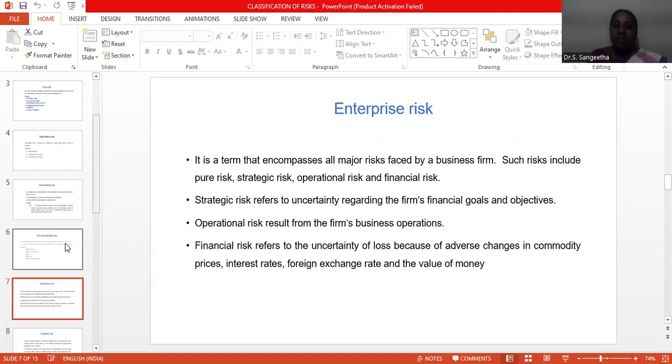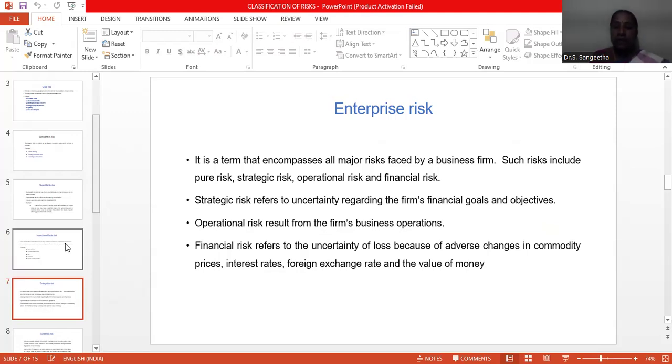Next one is operational risk. Operational risk results from the business operations. In the banking sector, most of the banks are using online trading and online banking transactions. In online banking transactions and online trading, many hackers are hacking the customers' as well as the bank's accounts. In that situation, we can't stop that, but we can eliminate the risk by using security measures. That is one example of operational risk.